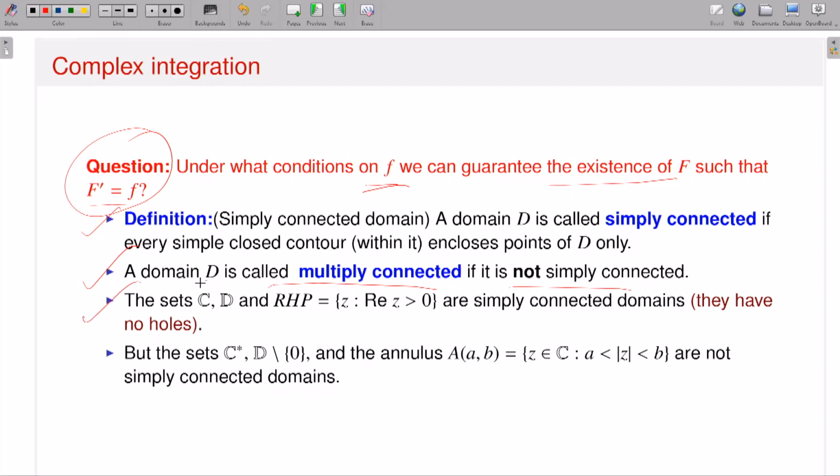For example, the full complex plane, the open unit disk, and the right half plane are all simply connected domains. However, if I have a domain with a puncture, like the punctured complex plane or the punctured open unit disk, or an annulus, these are not simply connected domains, because there are holes inside that domain.